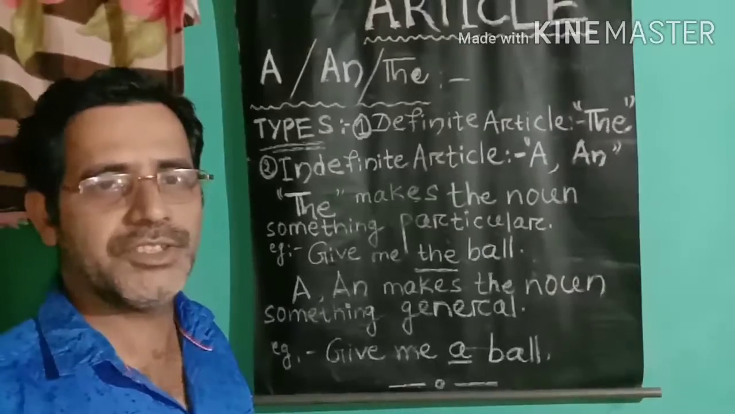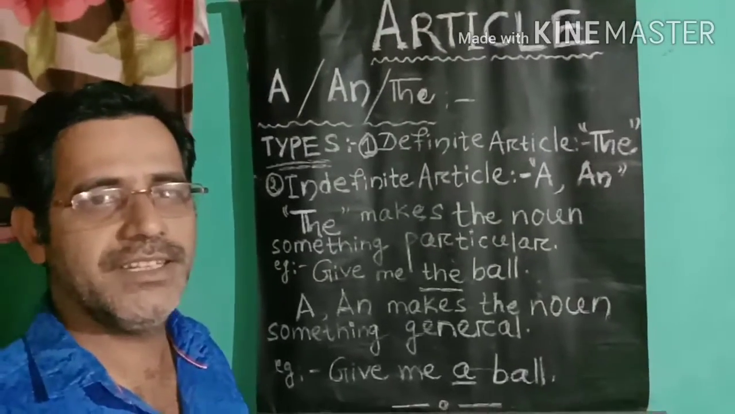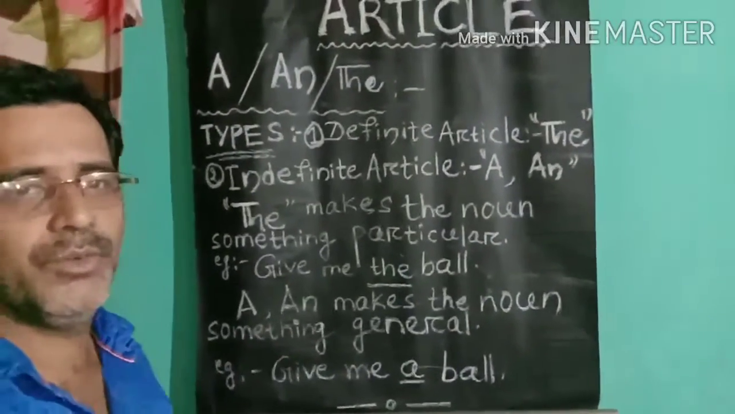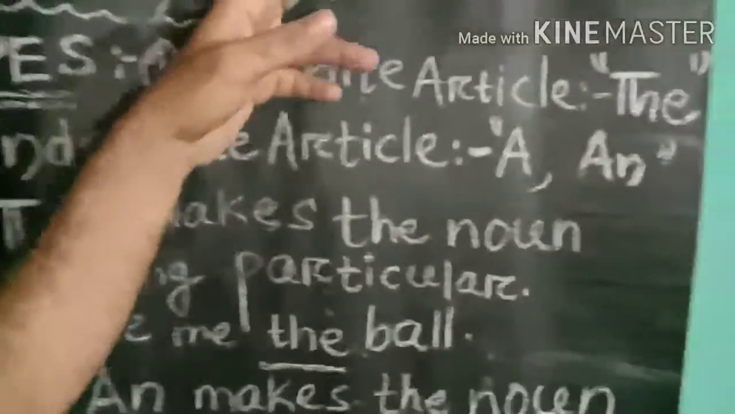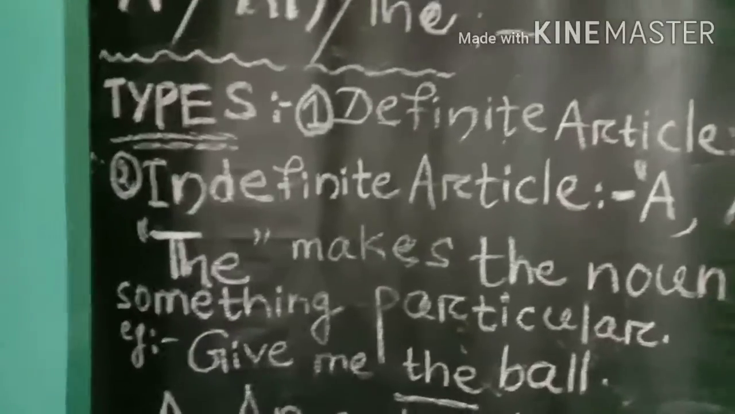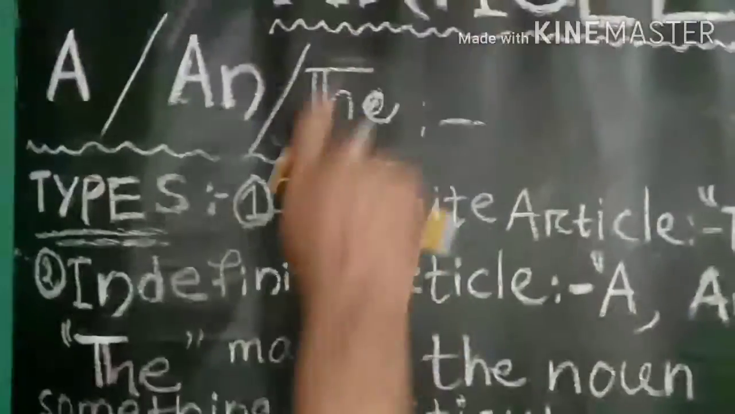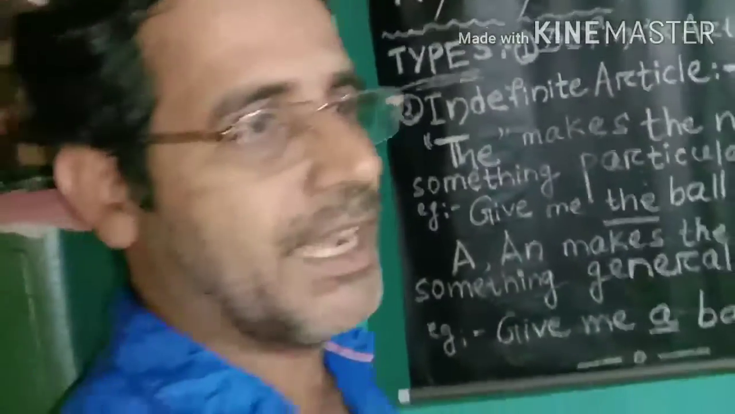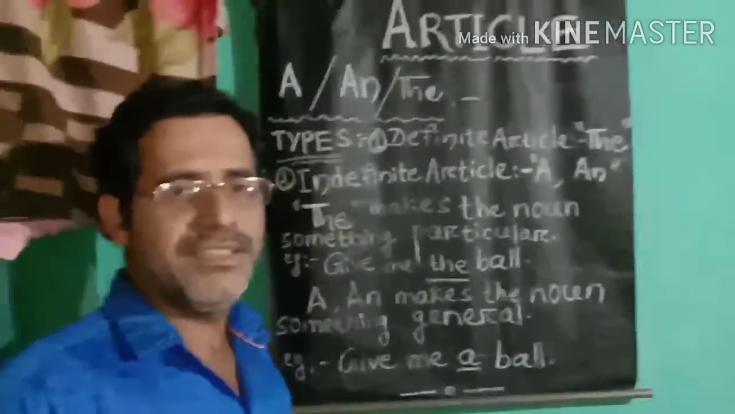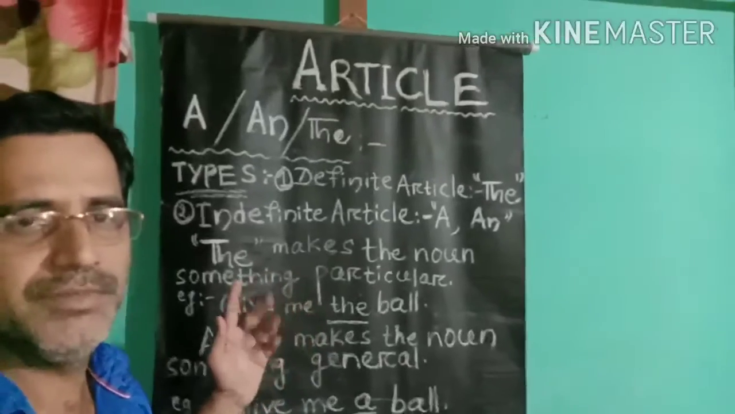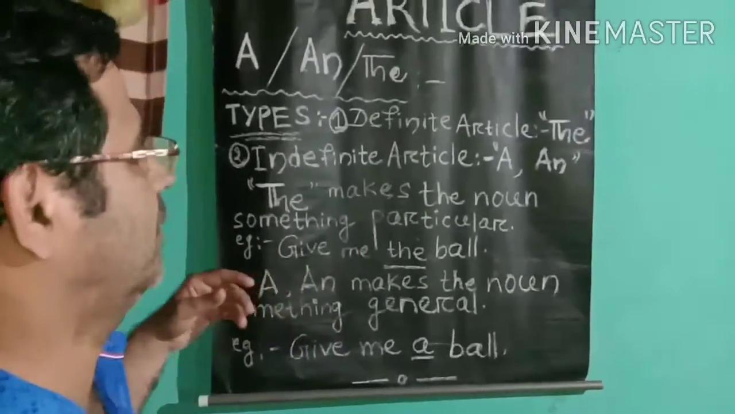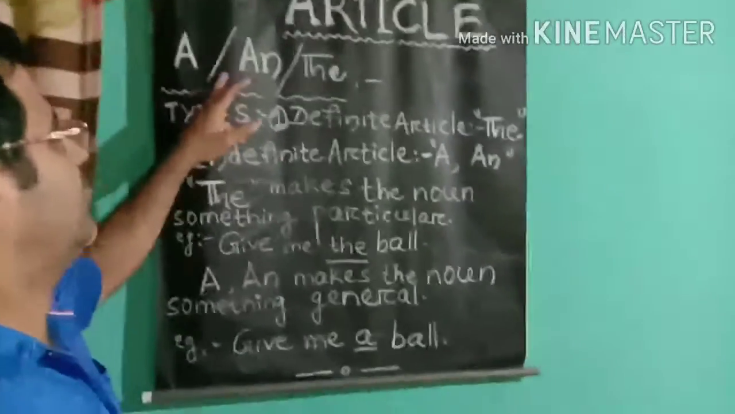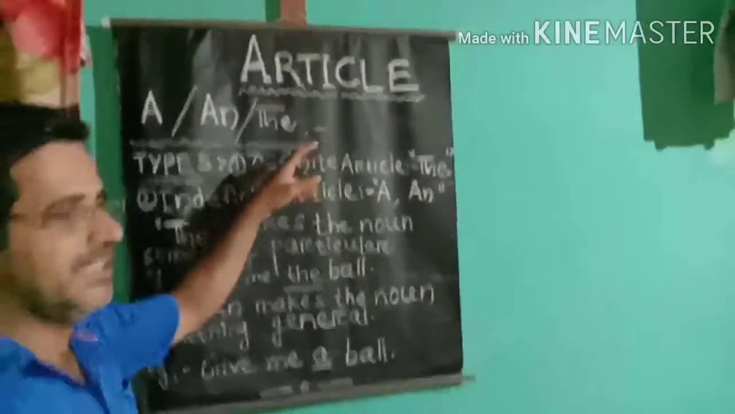To my dear students, in this video we will learn about articles. A question arises in our mind: what is an article? Articles are adjectives, since they modify nouns. But something special is that articles are also determiners. Articles are a, an, and the.